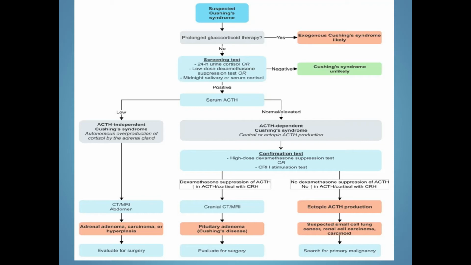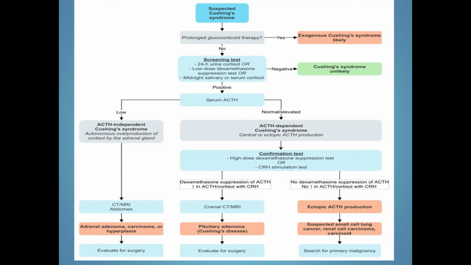We screen for 24-hour urine cortisol, a low dose dexamethasone suppression test, or a midnight salivary or serum cortisol. If it is negative, then Cushing syndrome is not likely. If it is positive, we further evaluate serum ACTH. Why are we evaluating serum ACTH? Because we need to differentiate between primary and secondary, so the treatment varies depending upon that. So we have to check serum ACTH.